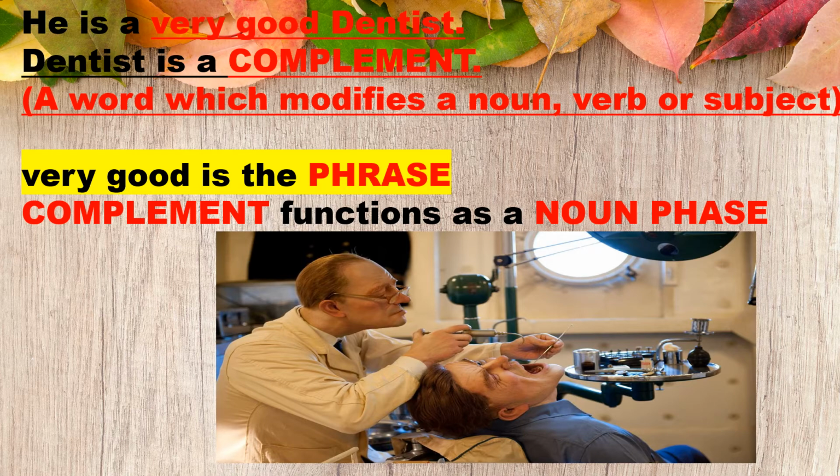So dentist is a complement. Very good is the phrase here. So whichever words or group of words are used with the complement function as a phrase. And as the complement itself is the noun, this phrase can also be called a noun phrase.